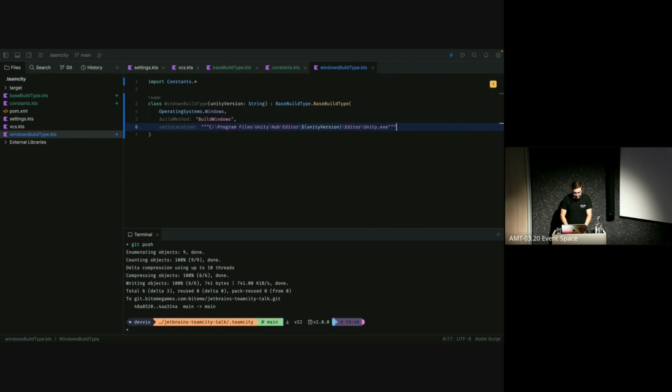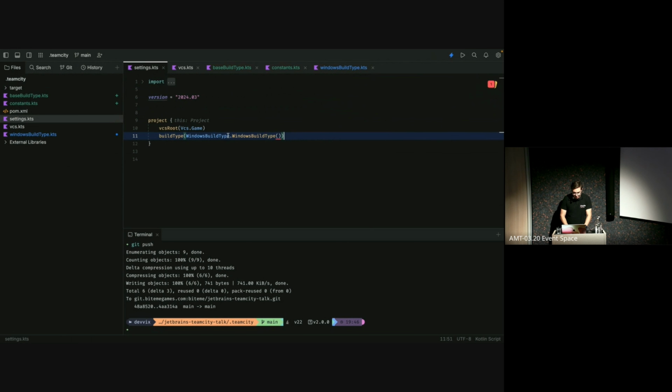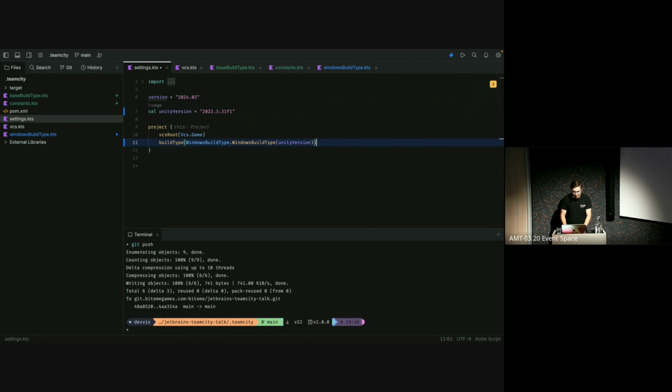And now to actually use this, we need to update our settings file here. Instead of referencing the base, we need to reference our Windows build type, which it seems to have already done for me. And we need to pass in a Unity version as well. So I'll just define a Unity version. For this project, for example, we were using, I think it was 2022.2 F1. Pass it in, and voila.